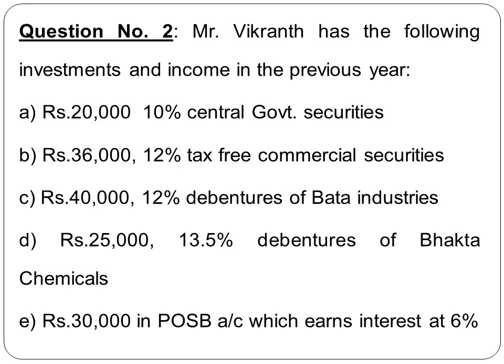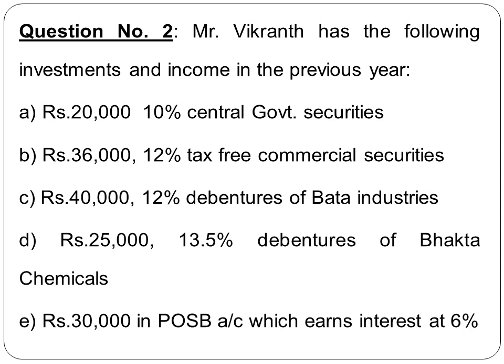Next you have rupees 40,000 12% debentures of Bata Industries. Again investment and rate of interest is given, first thing. Secondly, the type of security. Bata Industries is not a government security, so it's a commercial security, and the words tax free are missing, therefore it is less tax commercial security. That is over. Now you need to decide whether you have to gross up the interest or not. In case of less tax commercial securities, the rule is that if the rate of interest and investment is given, no grossing up. Only when interest received is given, you need to gross up. So here we don't have to gross up.